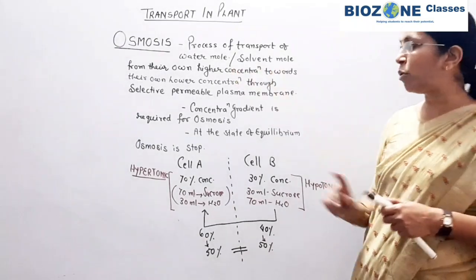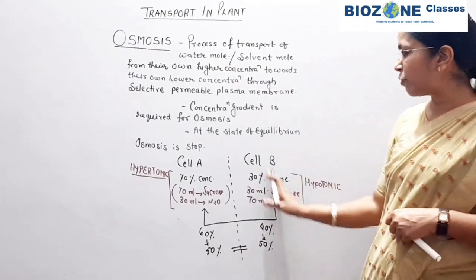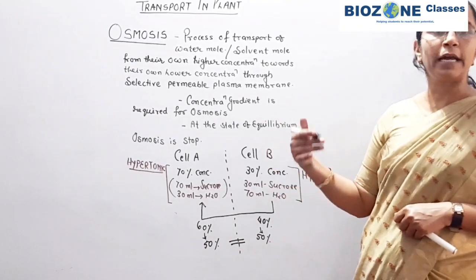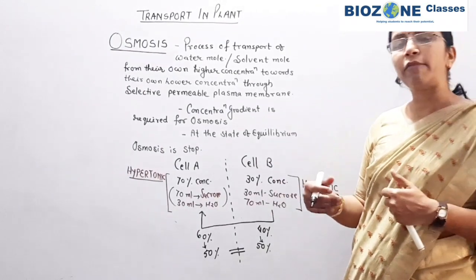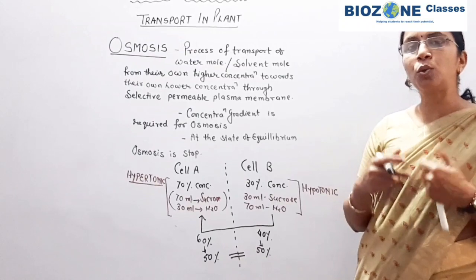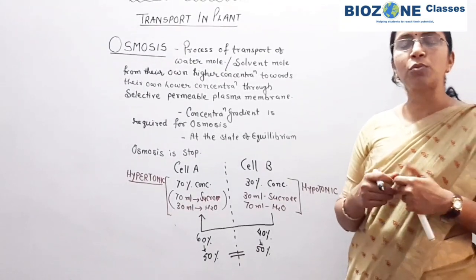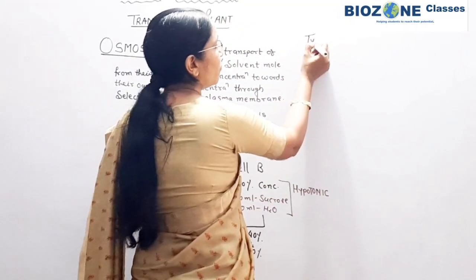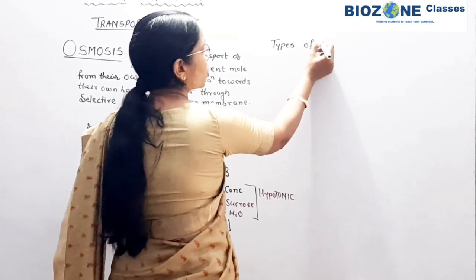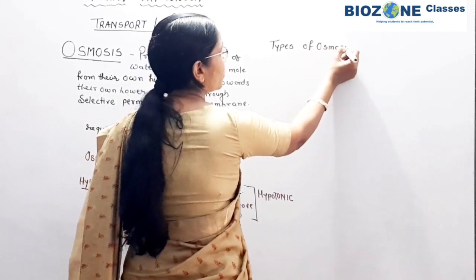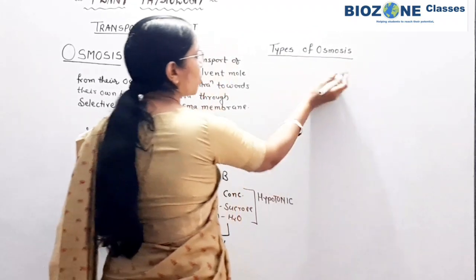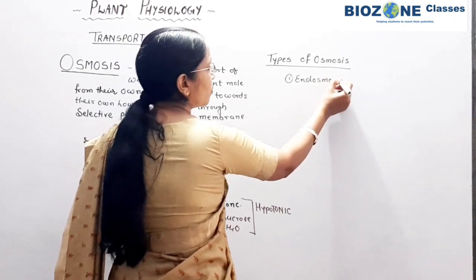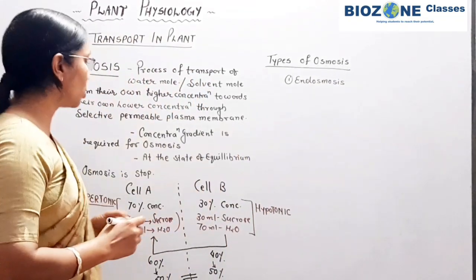Now when we study osmosis, clearly you remember that from cell B water comes out of the cell, whereas for cell A water enters inside the cell. So whenever we study osmosis, we study two types of osmosis, endosmosis and exosmosis. So let's study here the types of osmosis. There are two types of osmosis. First is called endosmosis, and the second is exosmosis.